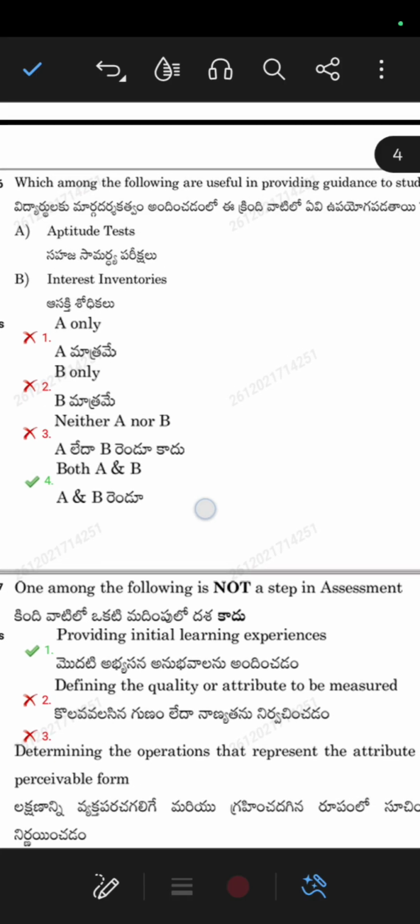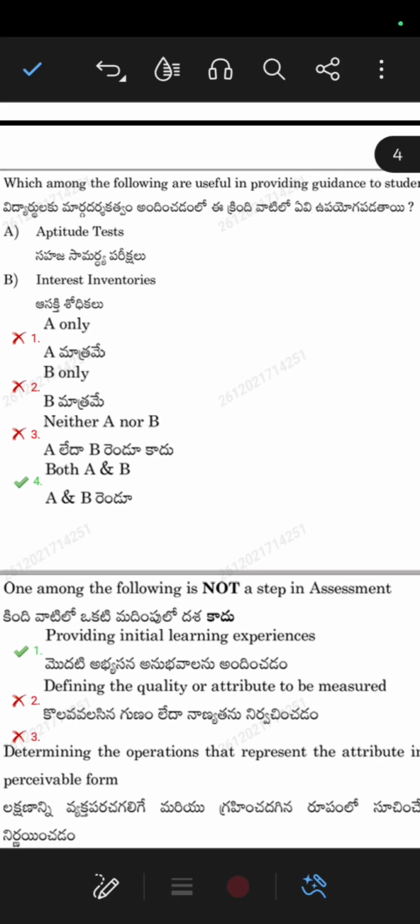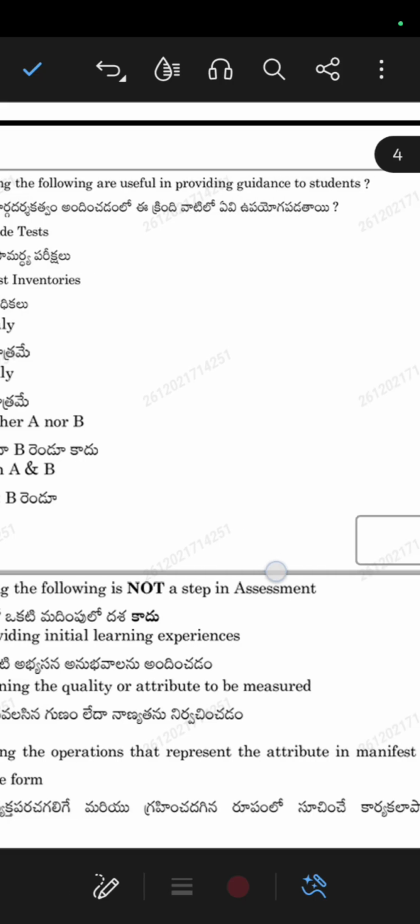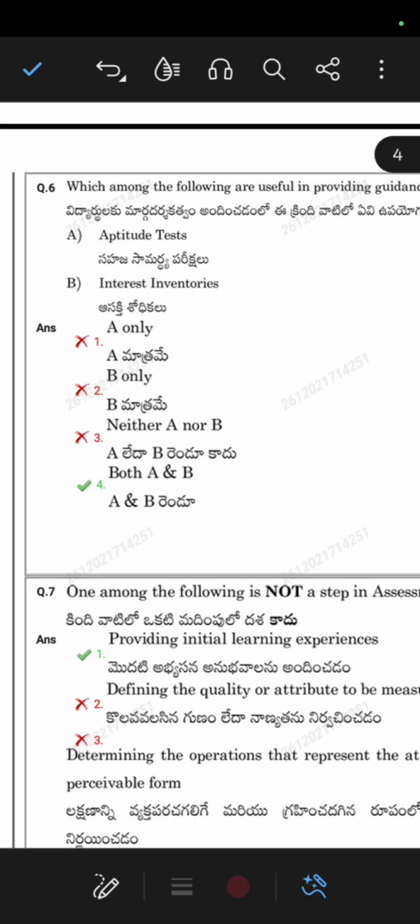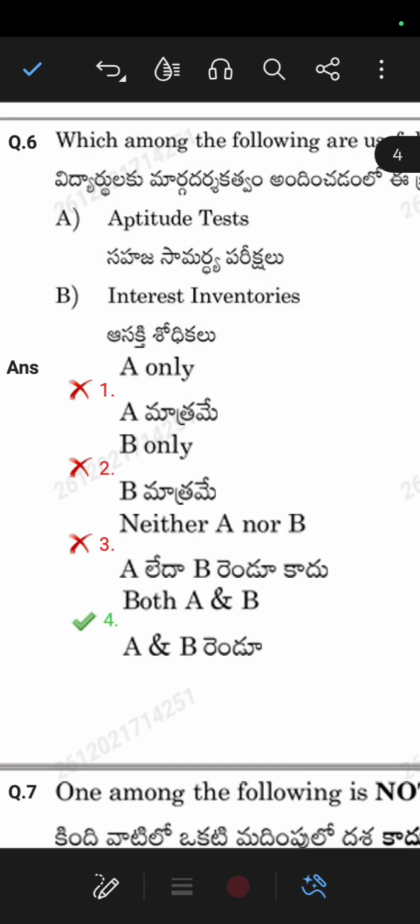Sixth question: which among the following are useful in providing guidance to students? So if we are going to provide guidance, which one will it be? Aptitude test is option A. Option B is interest inventories. Aptitude means their abilities: what they are capable of, how much knowledge they have regarding the subject. So we consider their abilities.